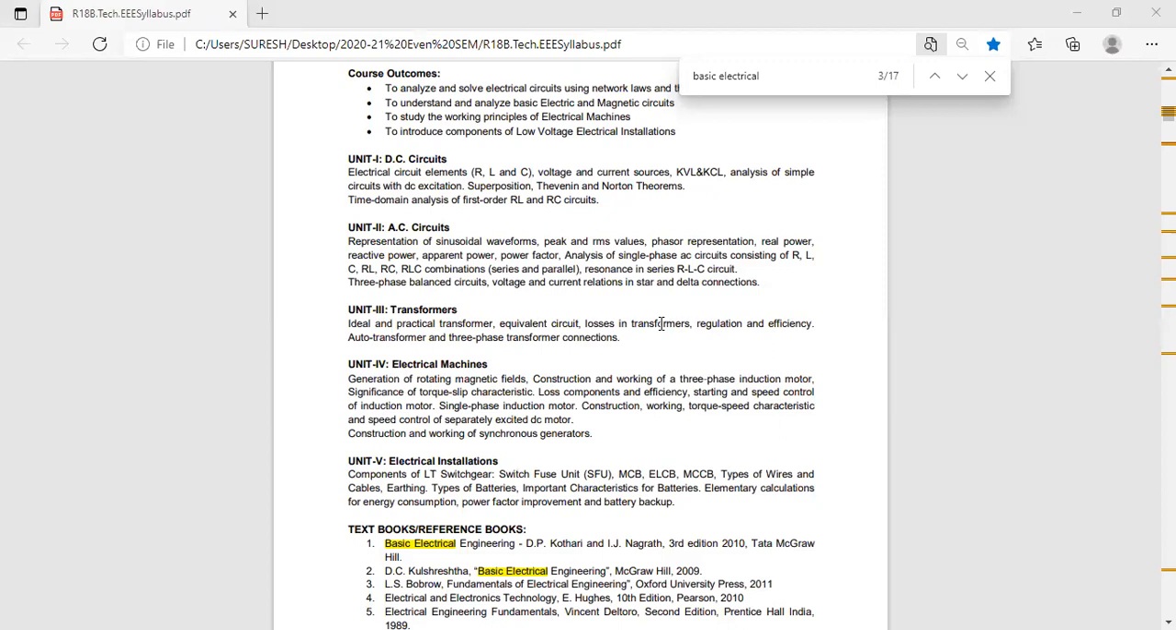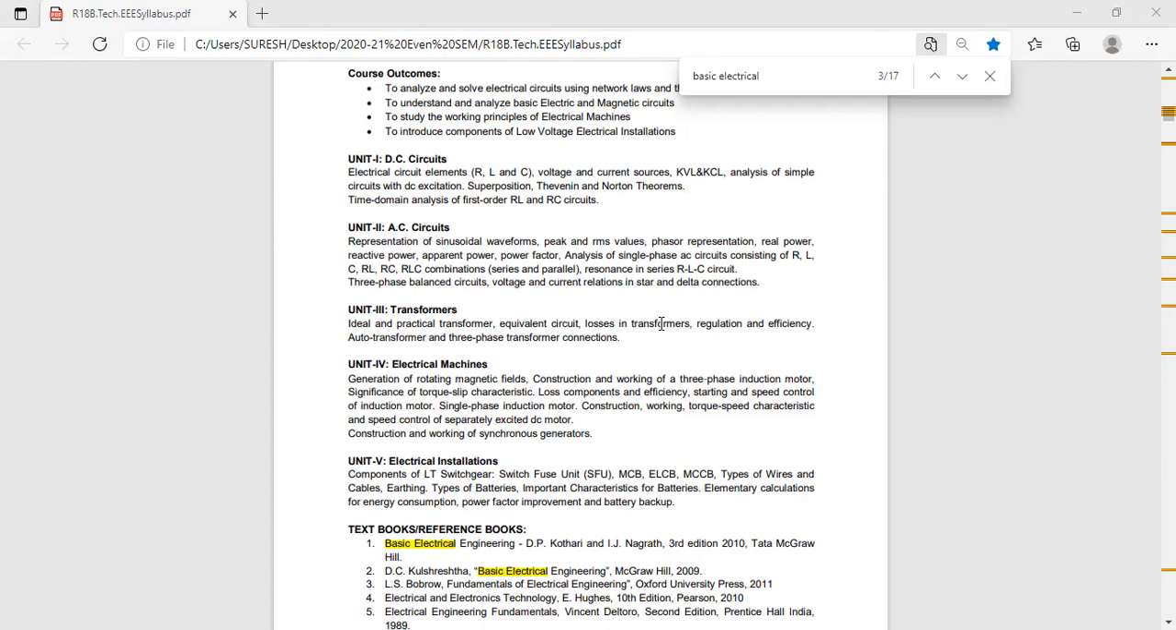Explain the tests. Tests means open circuit test and short circuit test for determining the losses in transformer. What are the tests used for determining losses in transformer? Two tests we use, one is open circuit test and one is short circuit test. I have explained the procedure also for open circuit test and short circuit test. We had done problems also on these. Go through those. If you have doubt, you can ask me later.